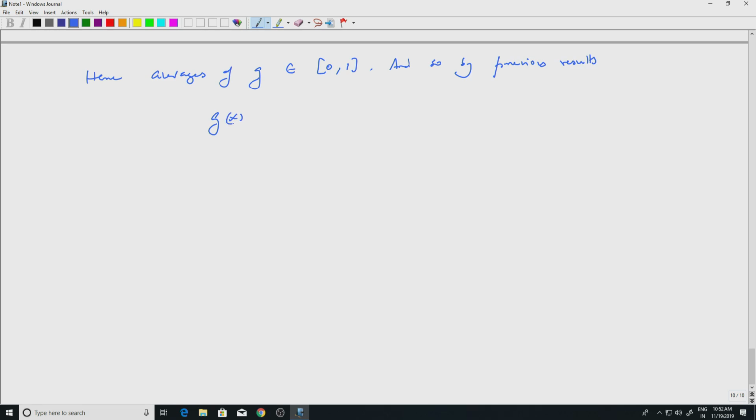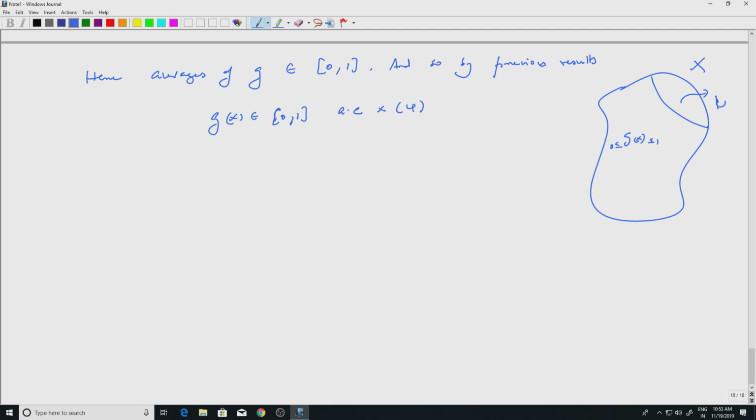So g of x is in [0,1] almost everywhere x with respect to the measure phi. Remember, g is in L2 phi. So I have the space X and some set here, and g of x is between 0 and 1 outside it. This set has measure 0 with respect to phi. Call it E; it is measure 0, and outside that set g is between 0 and 1. Here I will simply put g to be 1, a constant.